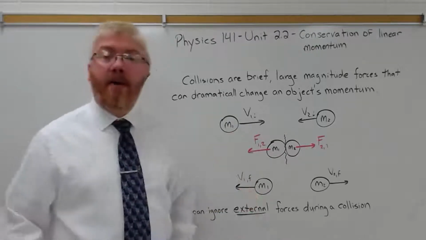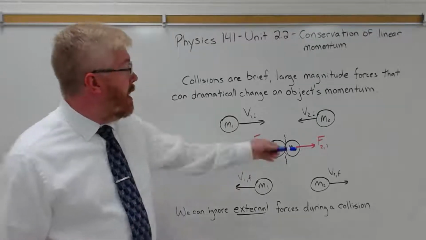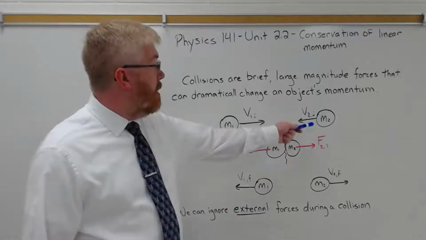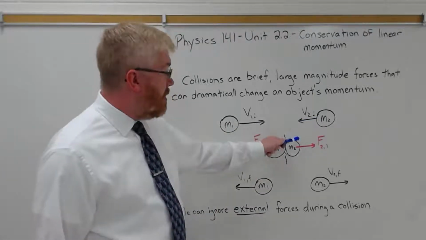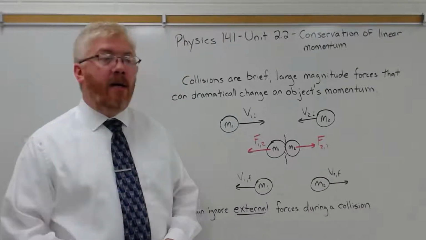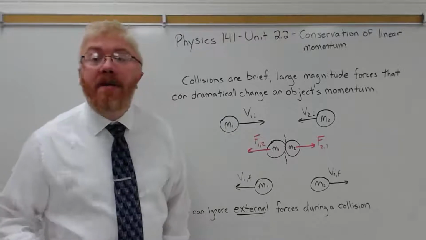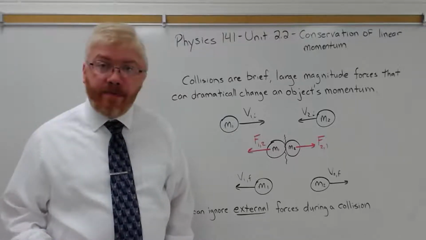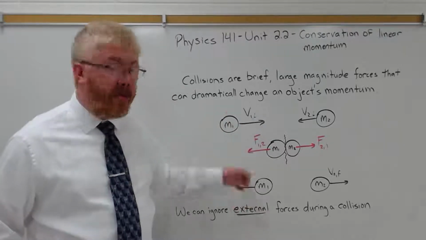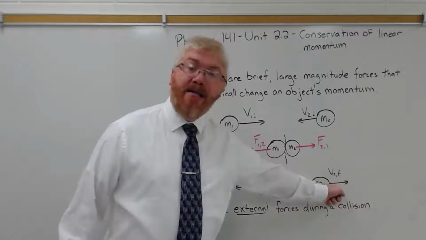So M1, object 1, definitely had a change in its momentum. Object 2 also definitely had a change in its momentum. It started off moving to the left, collided, now it's moving to the right. So when we look at the individual objects, momentum is not conserved, right? This has a positive momentum, now it has a negative momentum, defining right to be positive, left to be negative. This had negative momentum, now it has a positive momentum.